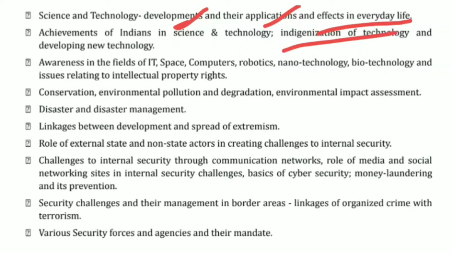And then indigenization of technology, and then new technology that is there, and then challenges to internal security through communication network. Definitely you cannot use this in your answer, but if you know the challenges, you can think of the possible outcomes, and that you can include in your conclusion to enhance your conclusion henceforth.